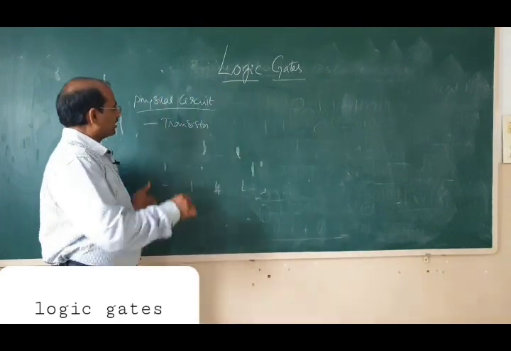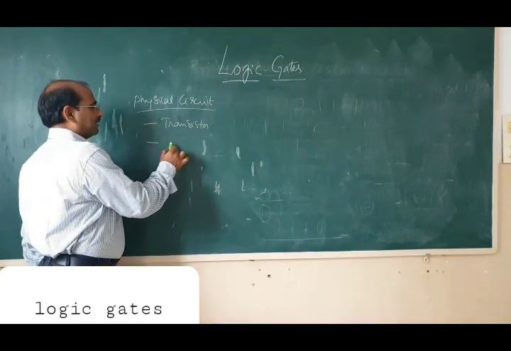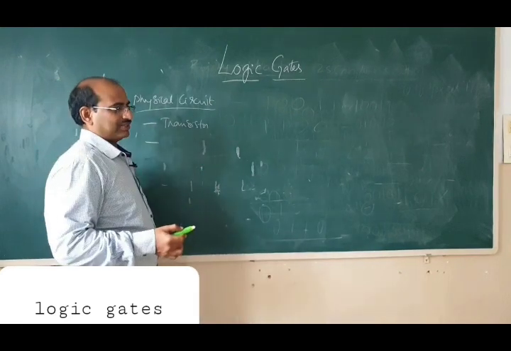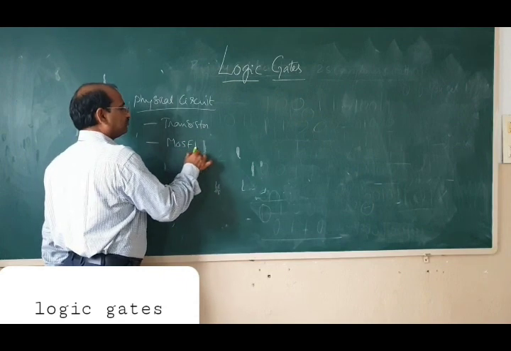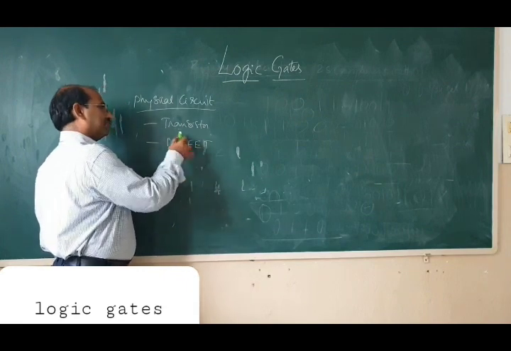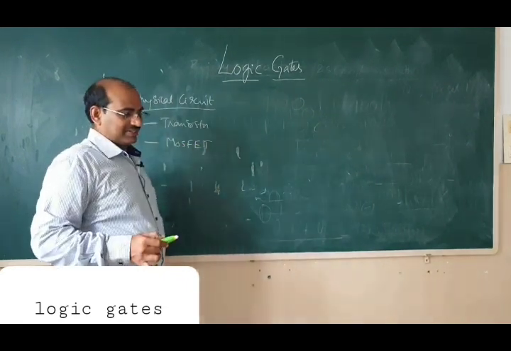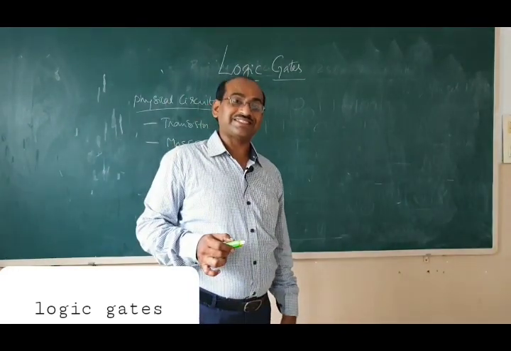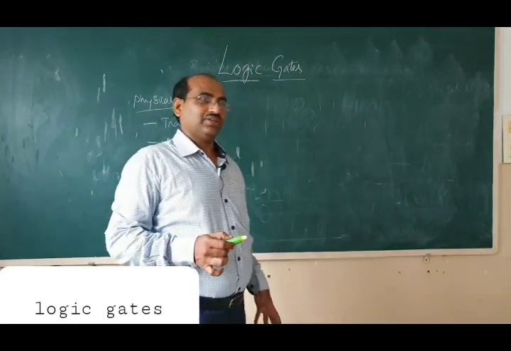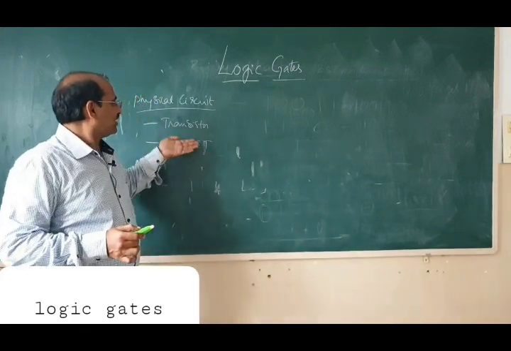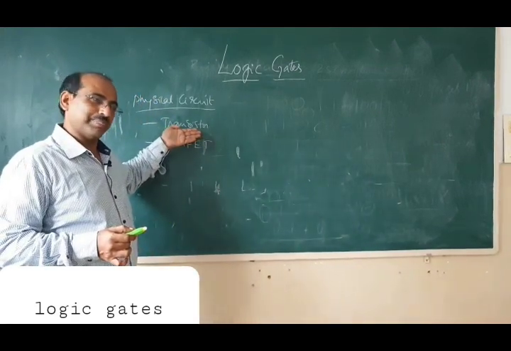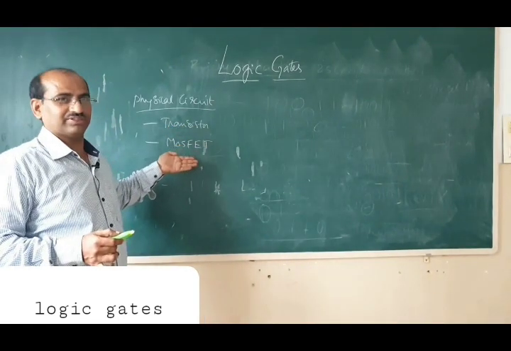Now after transistor, the next important upgradation is MOSFET. MOSFETs are nothing but they are also transistors. We discuss all these things in your next semester, right? But till then you think of MOSFETs as a similar transistor arrangement with an upgradation, right?